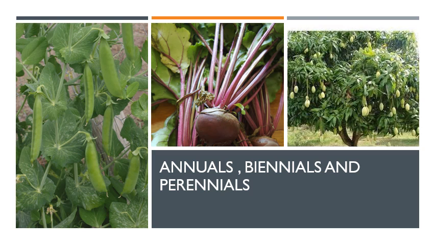Now what are biennials? If we split the name biennial into two, we will see that it gets separated into bi and ennials. Bi means two, means the plants or the crops which complete their life cycle into two consecutive growing seasons or two consecutive years, they are called biennials. In the first year, they develop their vegetative parts and grow, while in the second year, they produce their reproductive parts. The example for biennials are turnip, beetroot, carrot, etc.